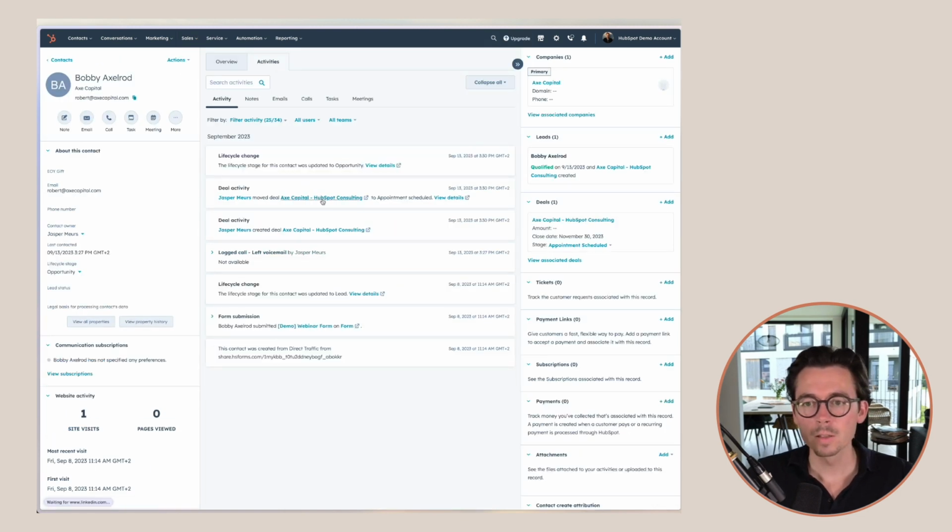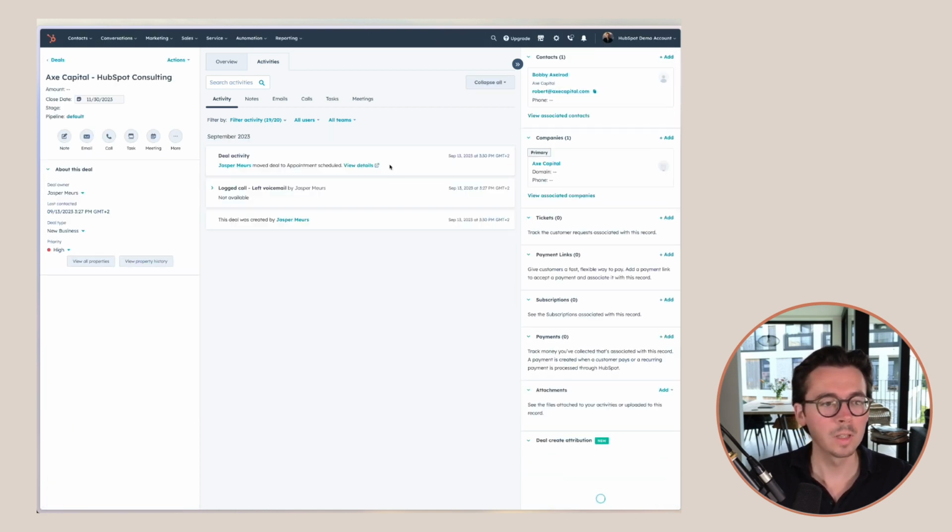When we look at the contact profile, we can see the new leads feature right here on the right side. Here we can see this lead was qualified on September 13, and this deal was created. So we can immediately click through to this deal as well.